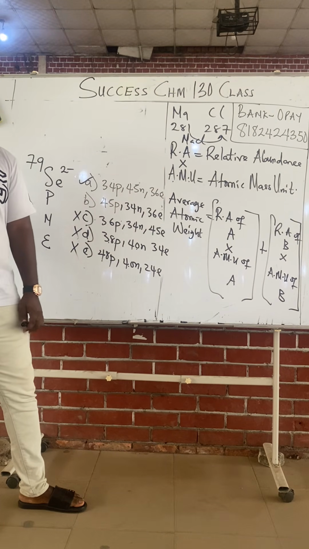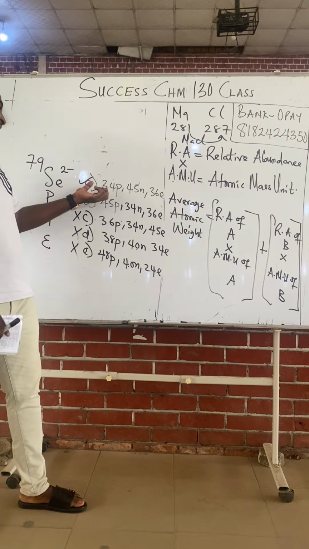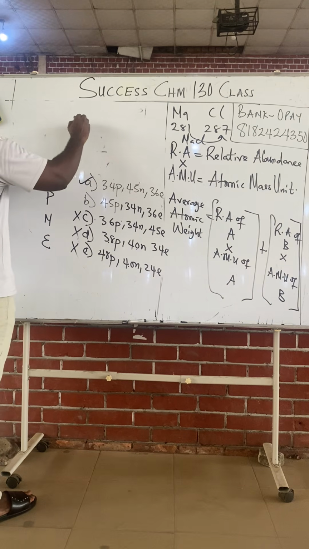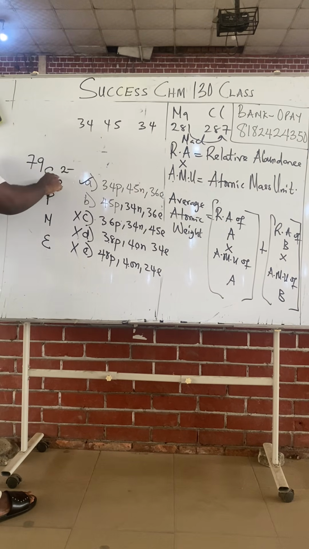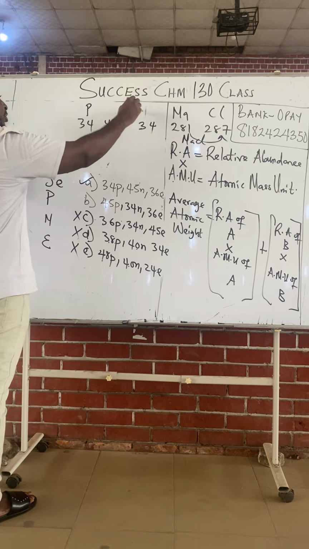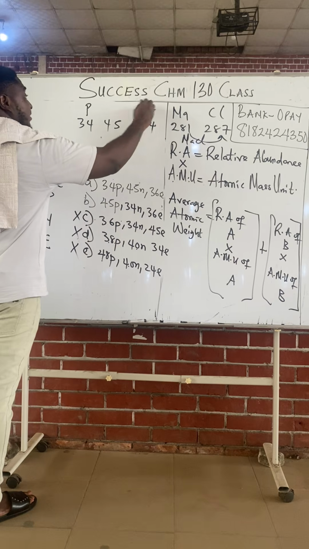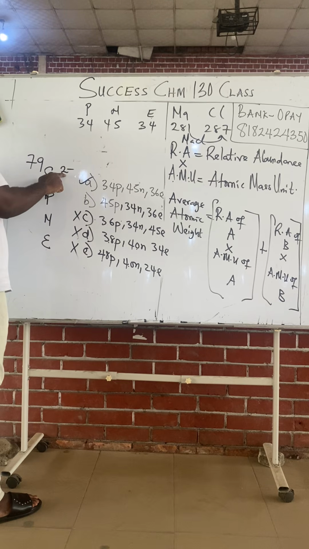Hope you all get it. Because 34, let's say this was uncharged. If this was uncharged, it would have been 34, 45, 34. Uncharged means the number of protons and electrons are the same. But with the charge, the number of electrons will be plus 2 because it has gained 2.